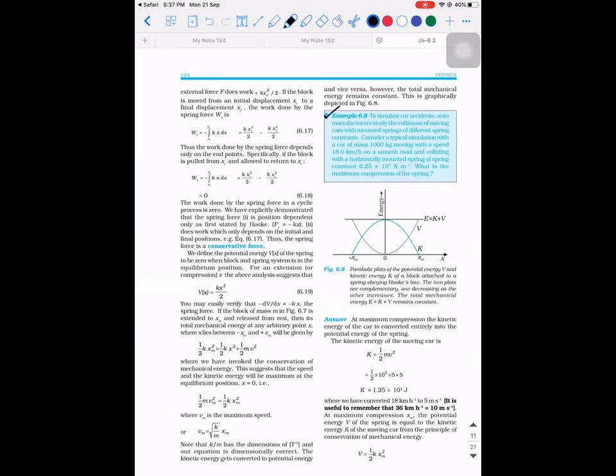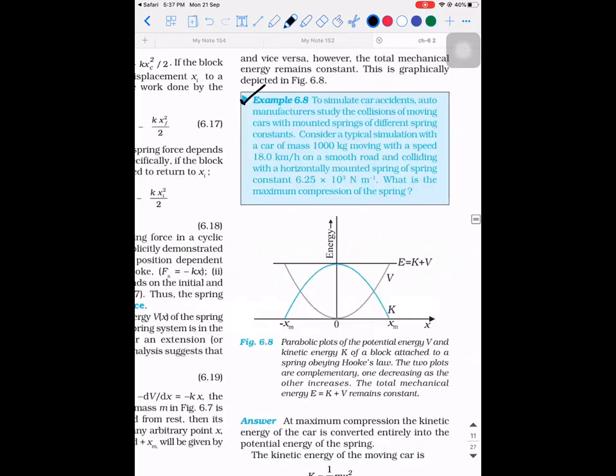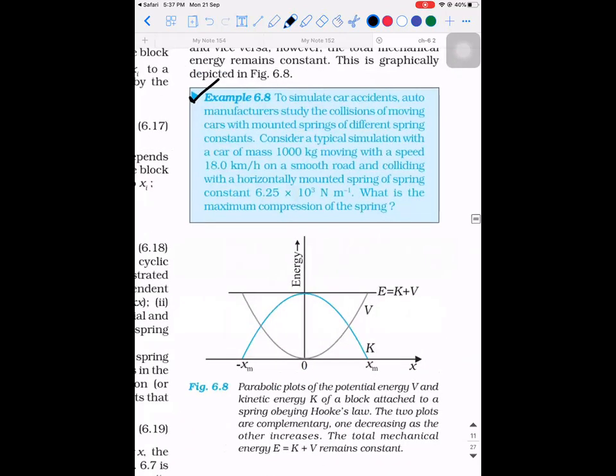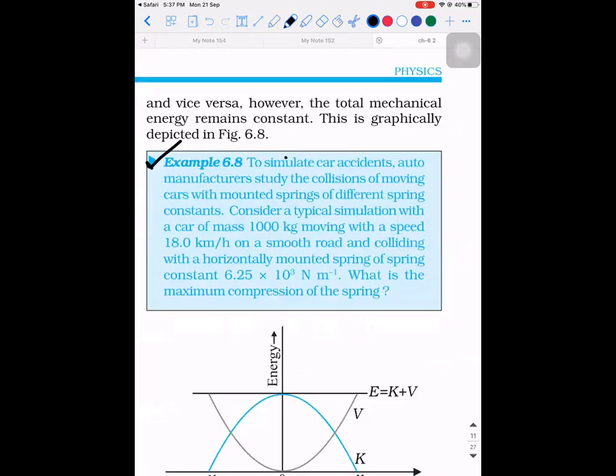I hope you're able to see the question. Listen. You know the meaning of simulation, right? Simulation means it's an automated technique. Doing something using the automation process is called simulation. So to simulate car accidents, auto manufacturers study the collision of moving cars with mounted springs of different spring constants.